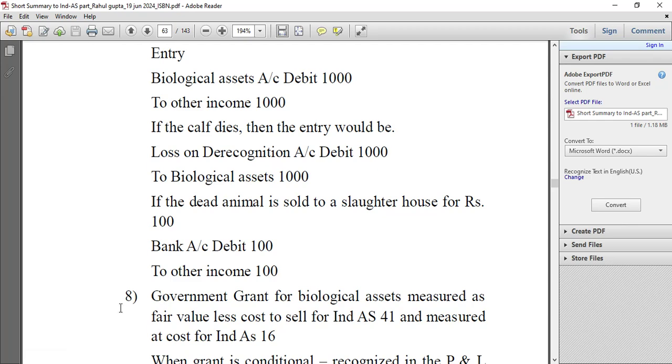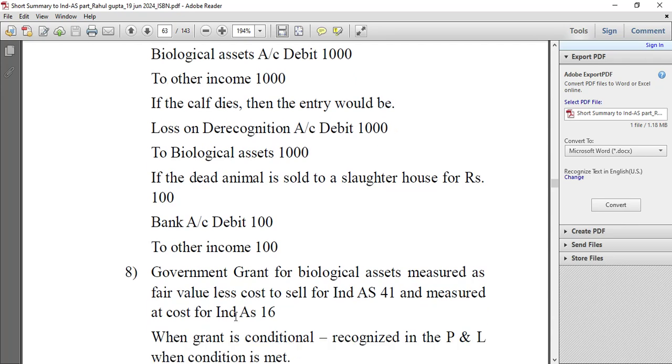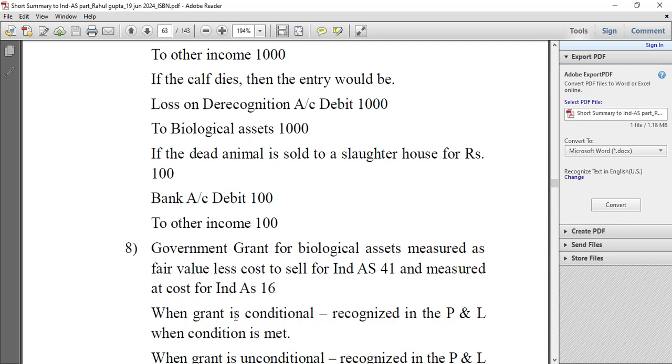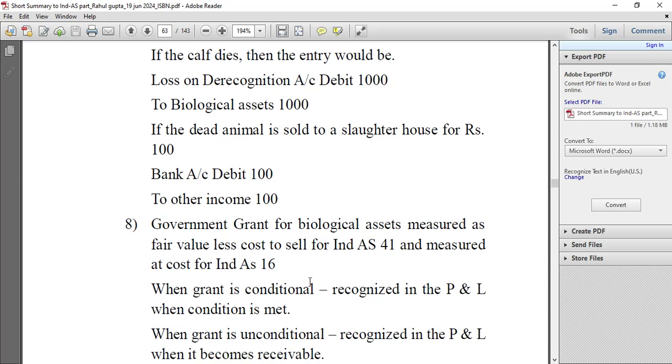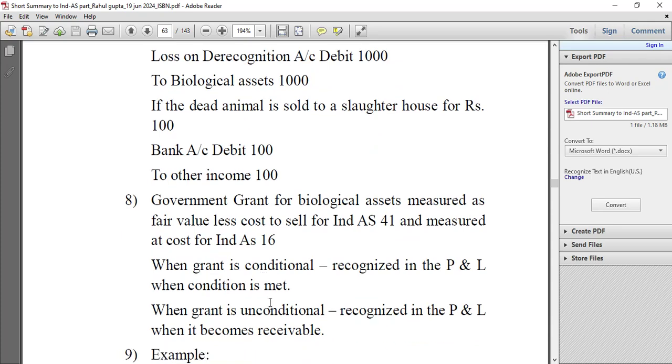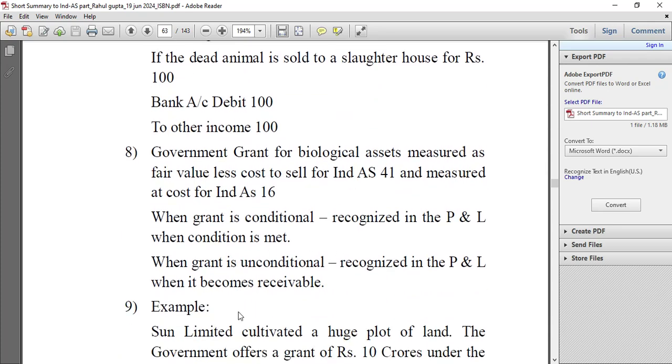Government grant for biological asset is measured at fair value less cost to sell for Ind AS 41, and measured at cost for Ind AS 16. When the grant is conditional, it is recognized in the P&L when the condition is met. When the grant is unconditional, it is recognized in P&L when it becomes receivable.